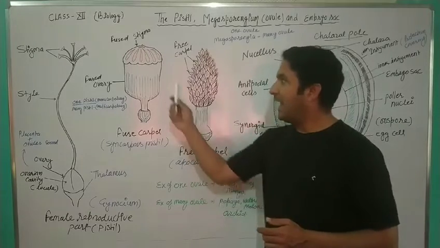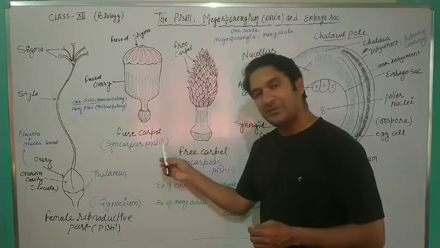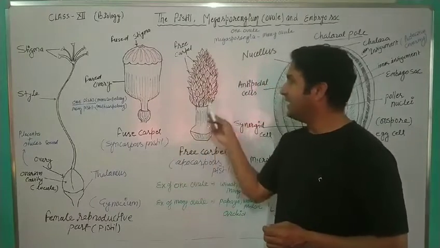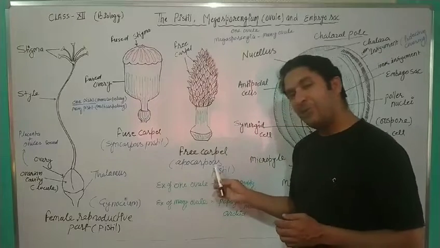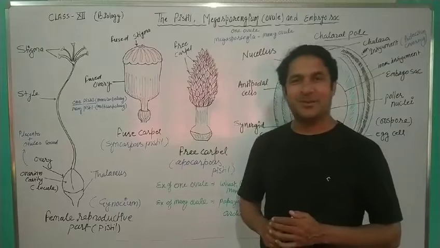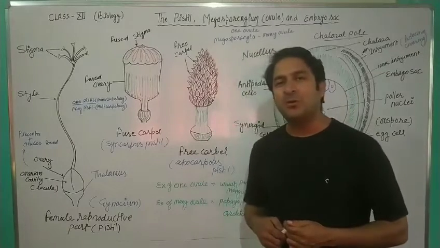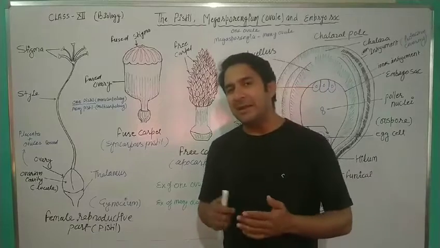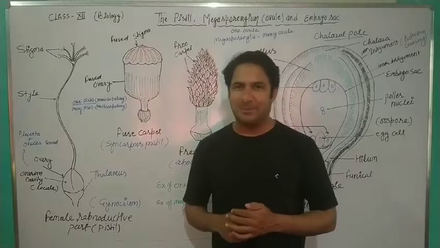The pistil having fused carpels is called syncarpous pistil, and the pistil having free carpels is called apocarpous pistil. So this is about monocarpellary or multicarpellary pistil and syncarpous and apocarpous pistil.